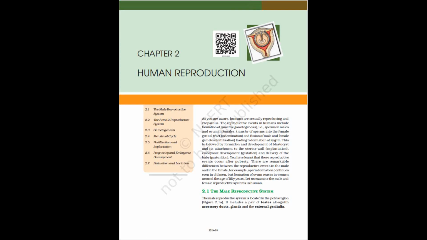2.6 Pregnancy and embryonic development. After implantation, finger-like projections appear on the trophoblast called chorionic villi, which are surrounded by the uterine tissue and maternal blood. The chorionic villi and uterine tissue become interdigitated with each other and jointly form a structural and functional unit between developing embryo, fetus, and maternal body called placenta, Figure 2.12.